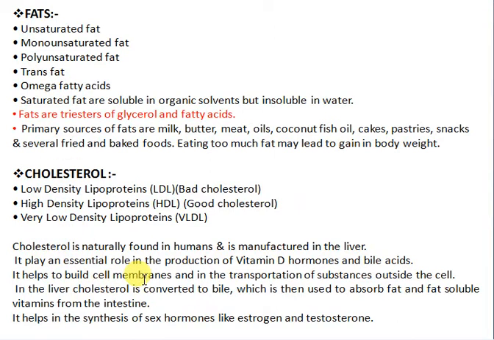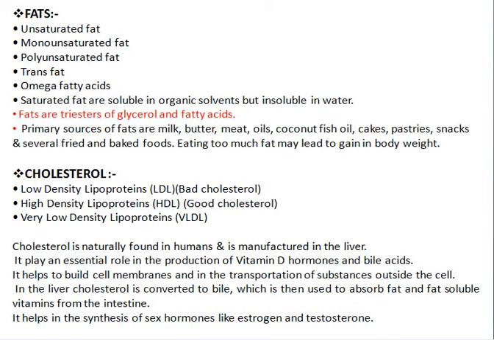They help build the cell membrane and transport substances outside the cell, and in the liver cholesterol is converted to bile, which is then used to absorb fat and fat soluble vitamins from the intestine. Fats are also used for synthesis of sex hormones, estrogen and testosterone, in males and females.